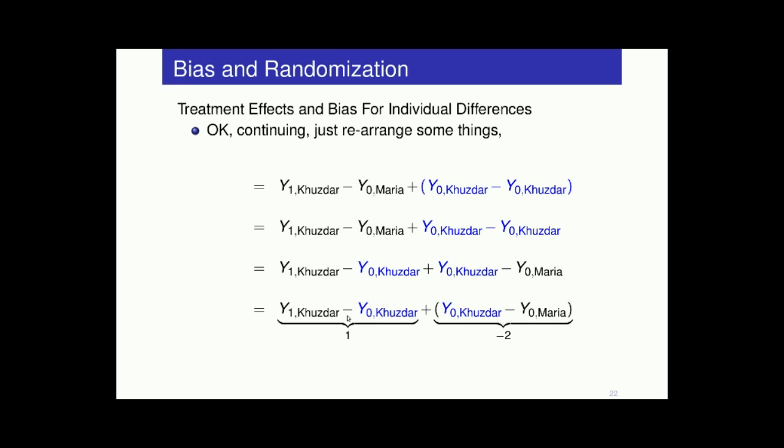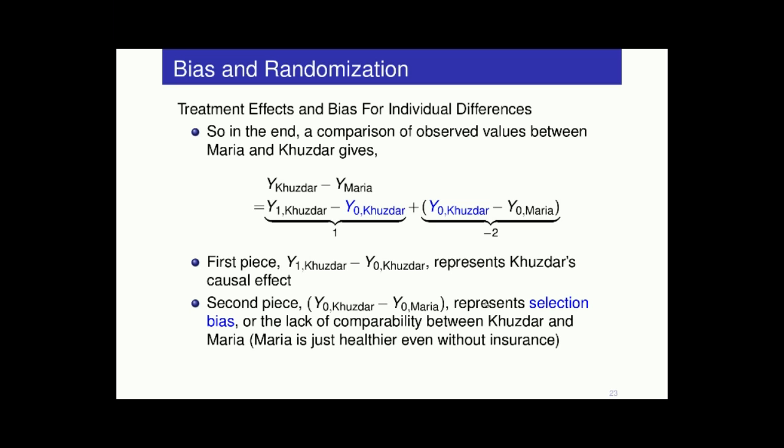So what we're saying, again, is that we started out just by comparing the actual values of health for these two folks, Kuzdar and Maria, and in the end we said the comparison of the actual values is composed of these two comparisons of potential values. So we can see that the unobservable, alternate realities that don't happen are buried in here. Our goal is to know the actual impact of health insurance for Kuzdar, who got it. We want to get rid of this, which is what we call selection bias.